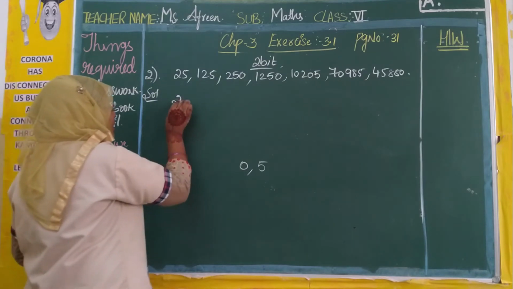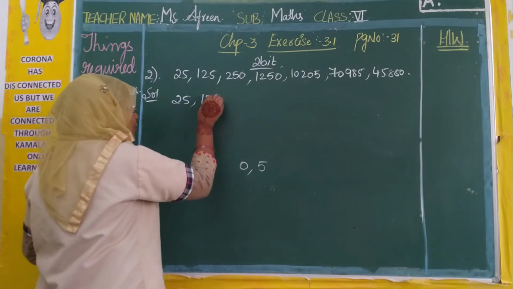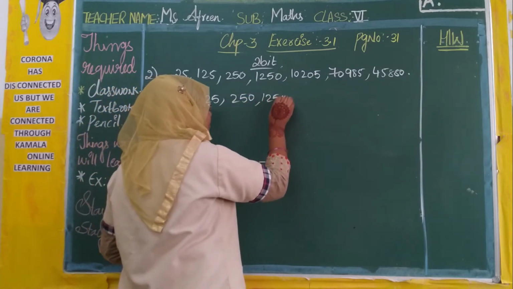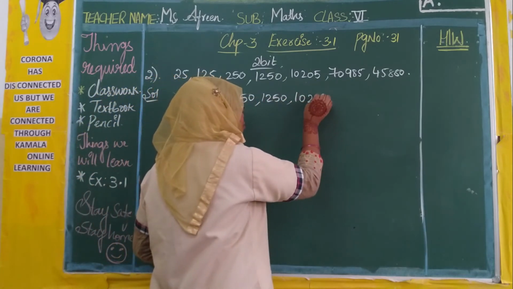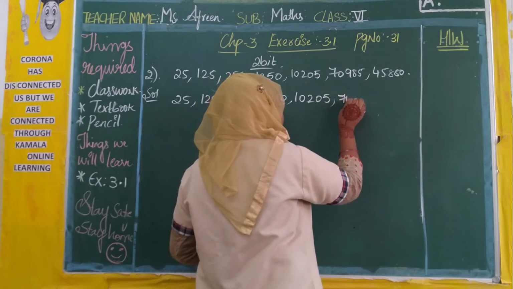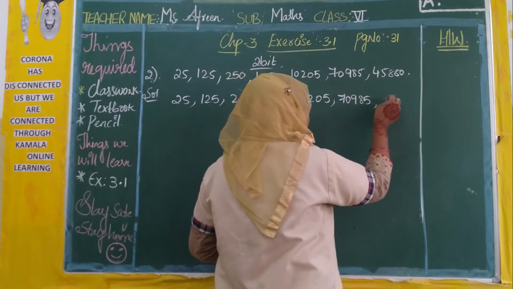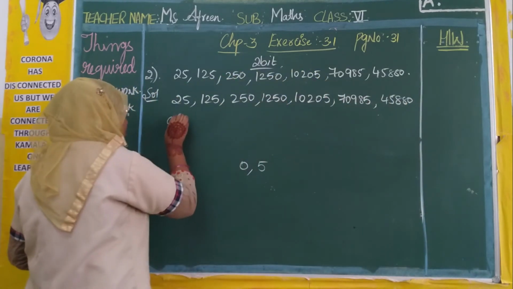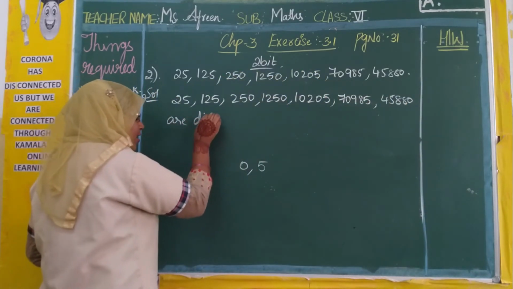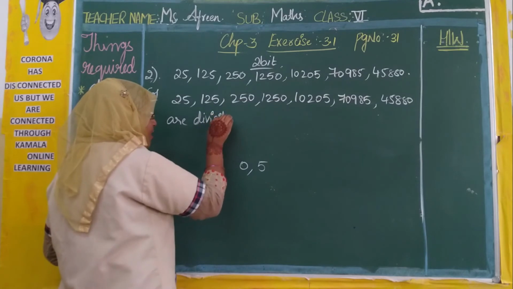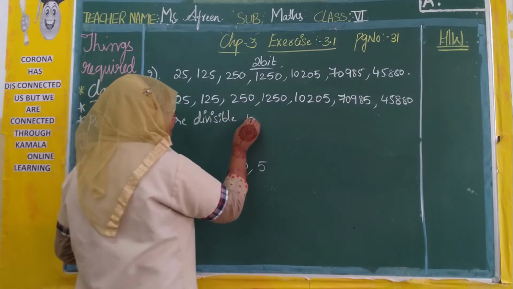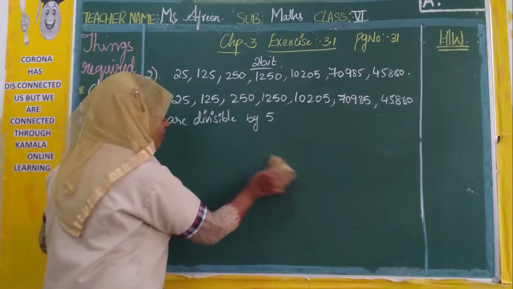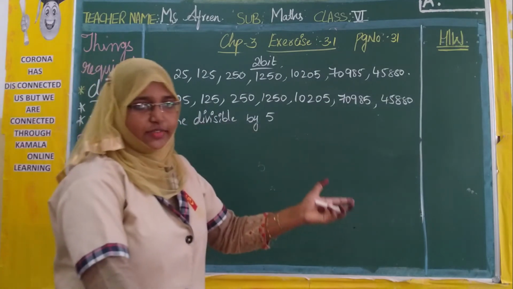So what we will write? 25, 125, 250 are divisible by 5. Yes. We have done with the first one. We checked and we got these all numbers are divisible by 5.